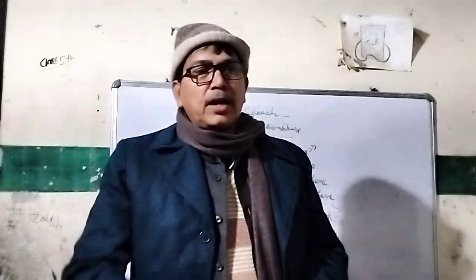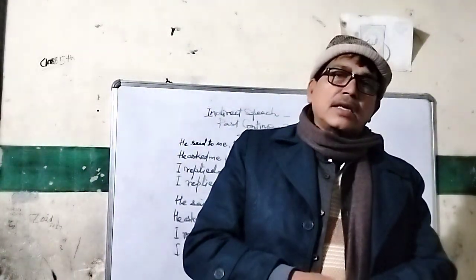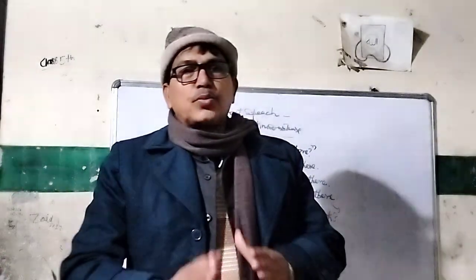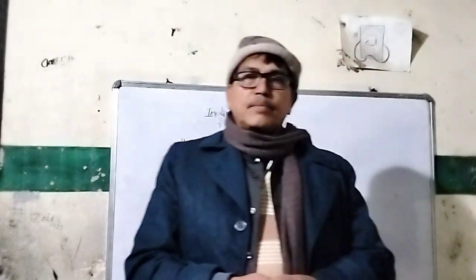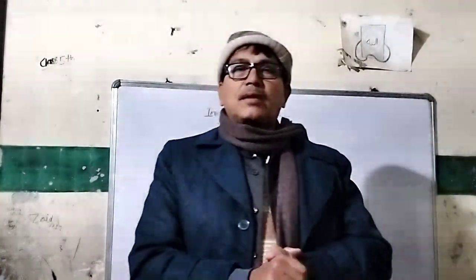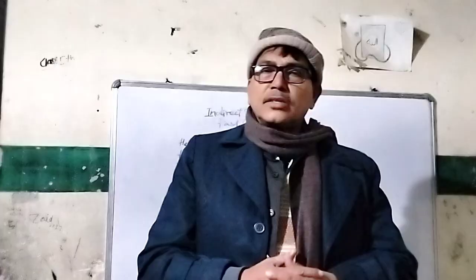As we know, why do we change direct to indirect speech? Because whatever someone has already said, if we want to repeat his statement, if we directly repeat his sentence, that will be direct.